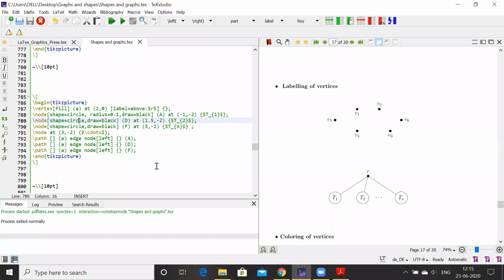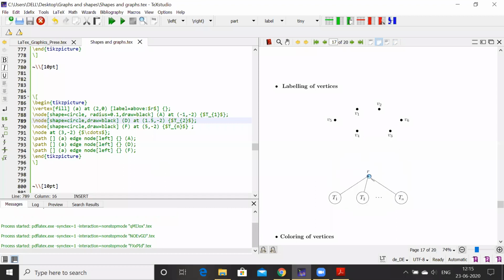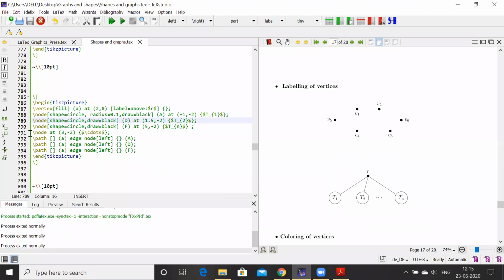I have drawn this picture like this, and vertex A at 2, 0, which is labeled by R. This is your vertex, which is given by a black dot. And then you join these things, \node 3, -2, 3 dots. See, these dots are given by this node, which is at this position. And then \path A, edge node. So you can join this node by this command, edge node left, and that is curly bracket ADF. So the small a is the vertex, and this capital ADF, these are the labels of these 3 vertices or nodes. So this way one can draw this shape.